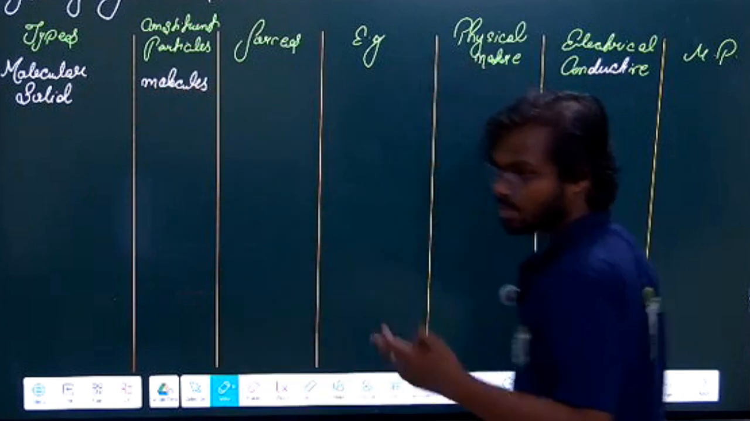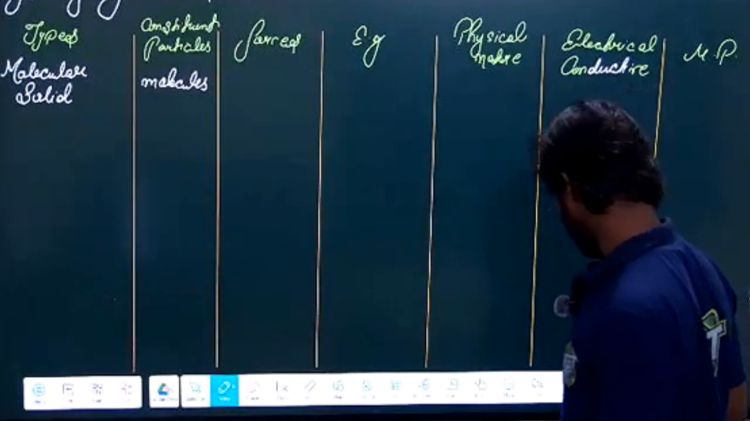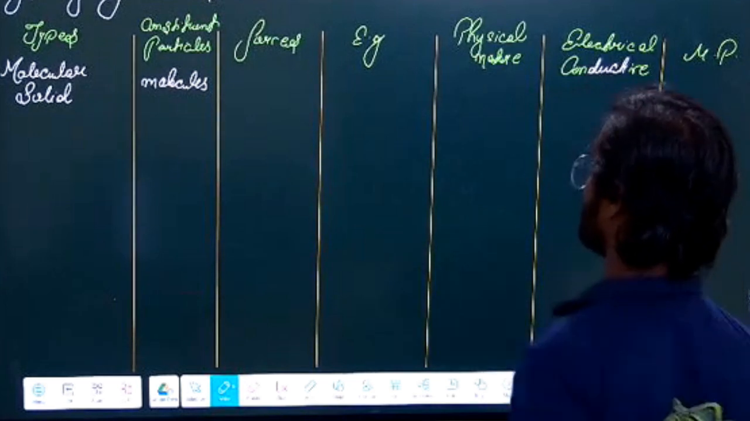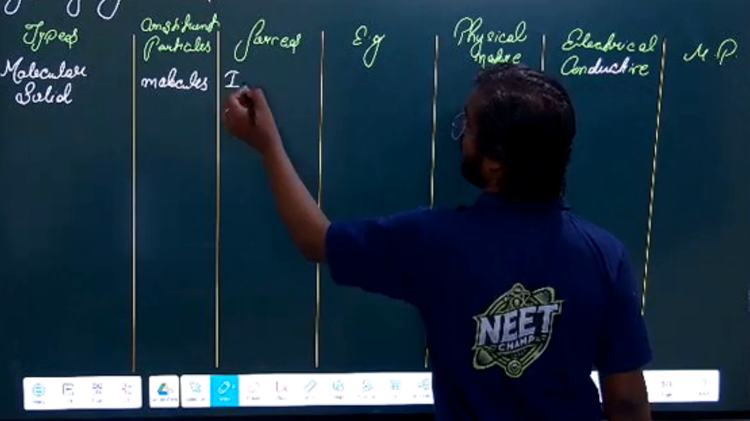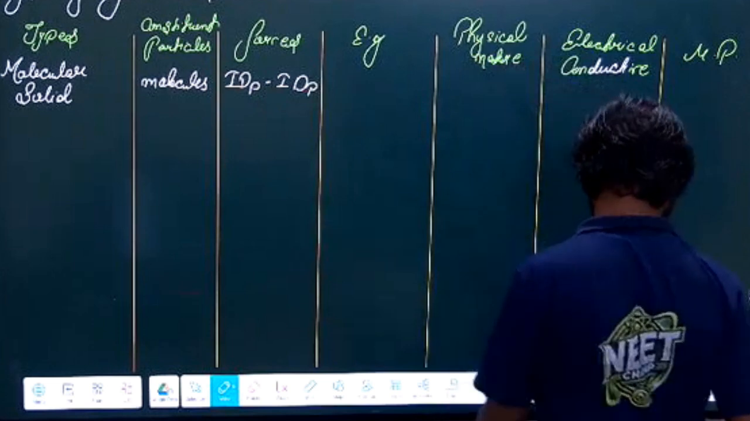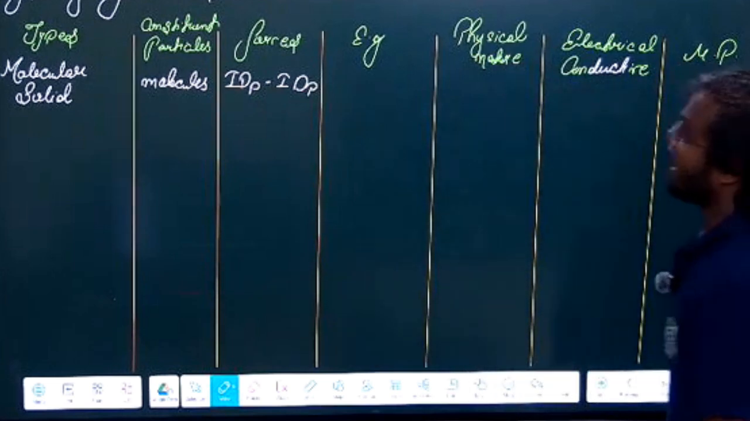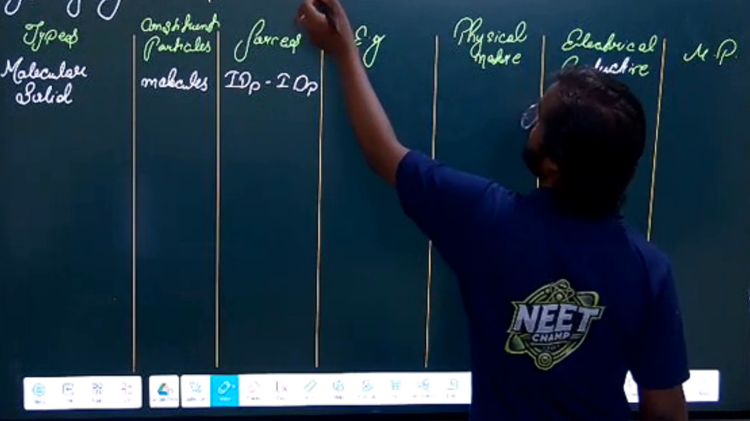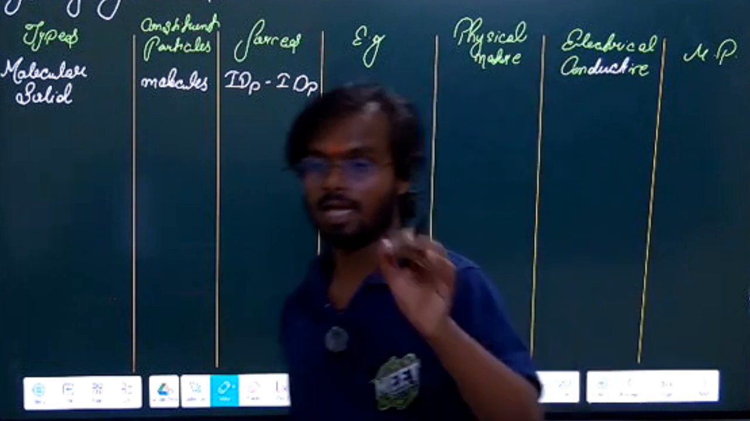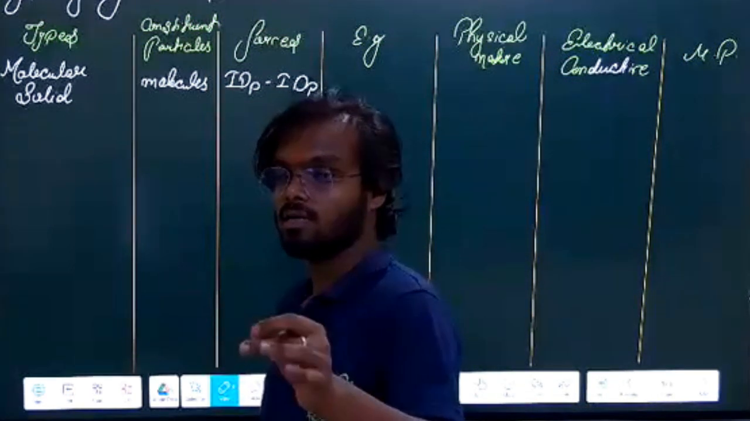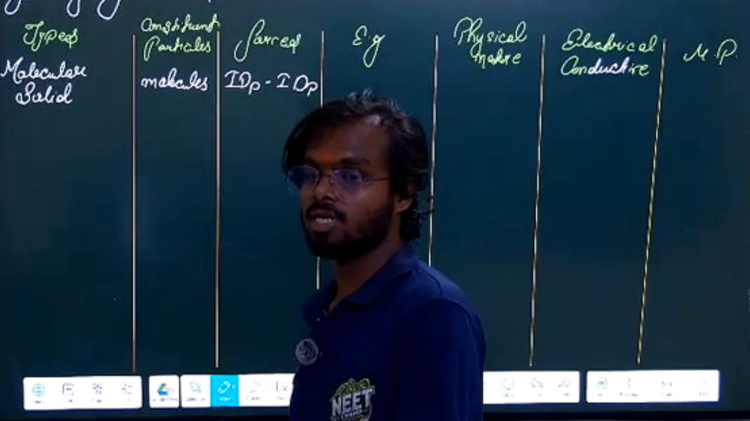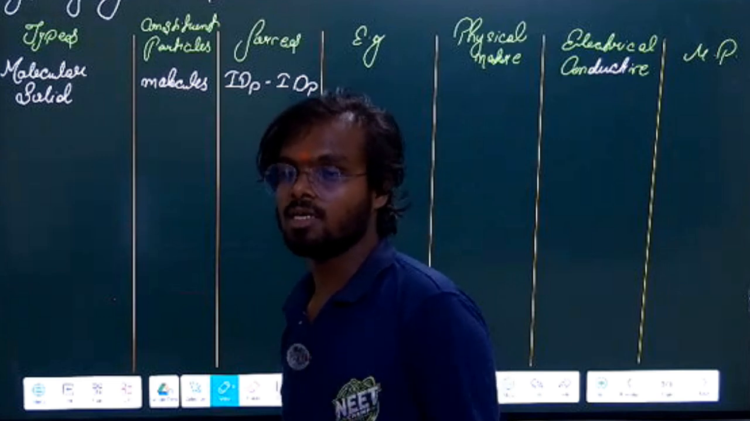What type of force is present in a molecule? It is called IDP. What do you mean by IDP? Just write in your notes. IDP means induced dipole interaction. IDP means induced dipole interaction.